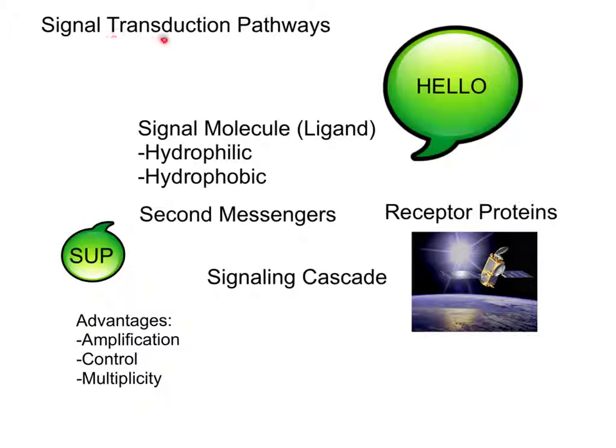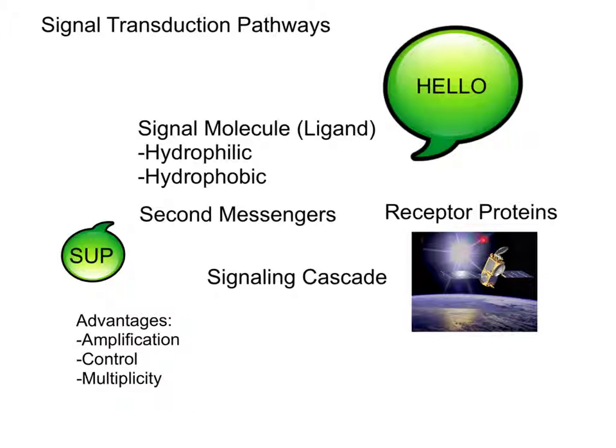A signal transduction pathway is a sequence of molecular interactions that transforms an intracellular signal into a specific cellular response. Signaling molecules are first messengers. They are like the first person that sends info through text, and then a chain starts.